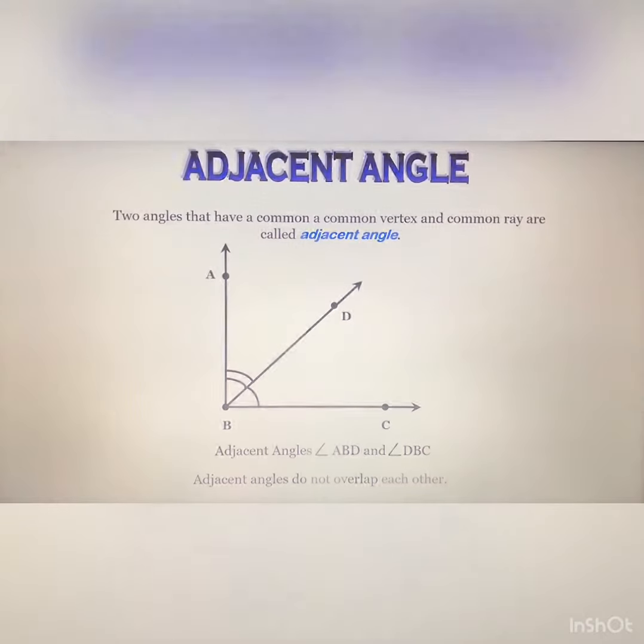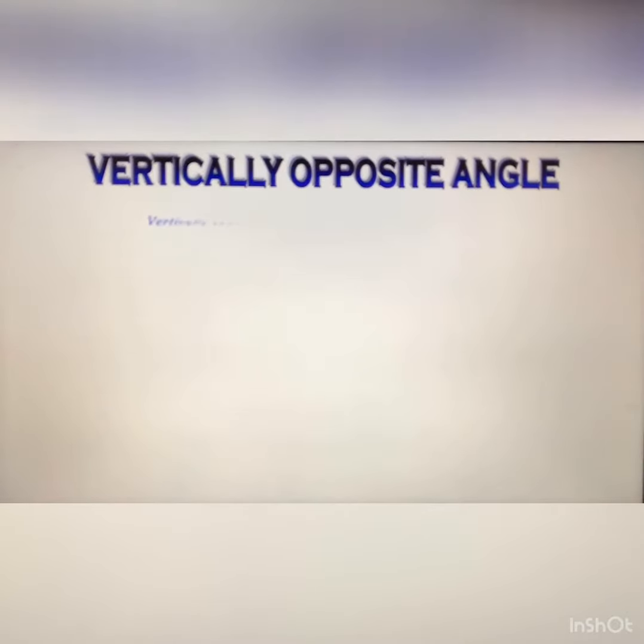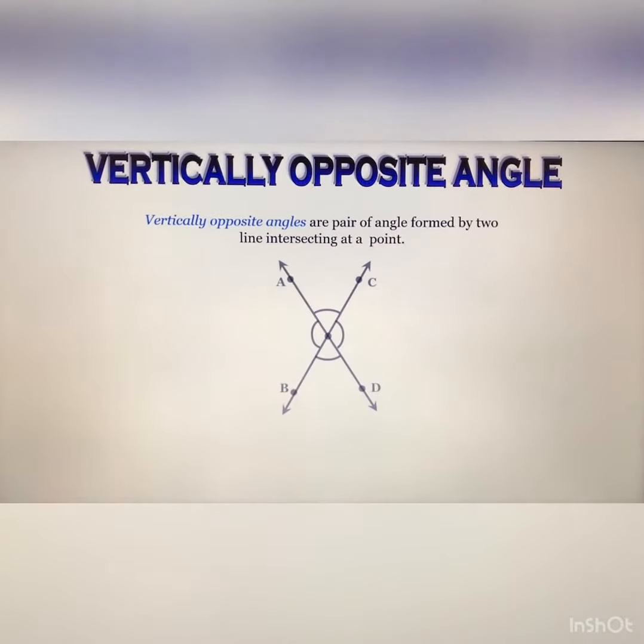Okay, after that next one, vertically opposite angles. When two lines intersect, then vertically opposite angles form. Vertically opposite angles are pairs of angles formed by lines intersecting at a point. So these are two lines, line AD and line BC, and these two lines intersect each other at this point, so they form a pair.